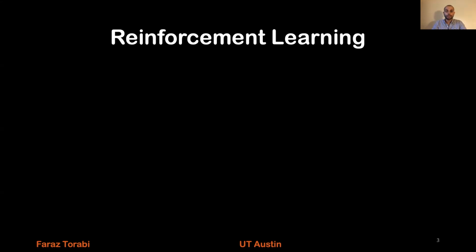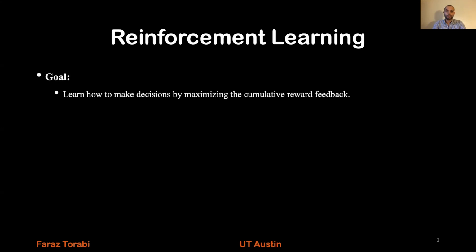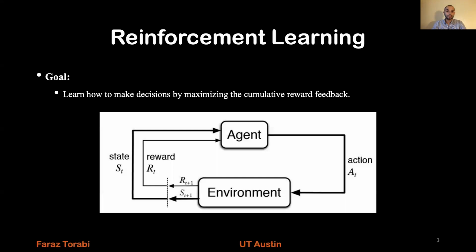So first, I'm going to give some background. The first framework that I'm going to talk about is reinforcement learning. The goal of this framework is to learn how to make decisions by maximizing the cumulative reward feedback. This is how this framework works. There is an agent inside an environment. Let's say it's in state S_t, and it takes action A_t, and it goes to next state S_{t+1}. During this process, it gets a reward feedback R_{t+1}. And the agent tries to maximize the cumulative reward feedback to learn the task.